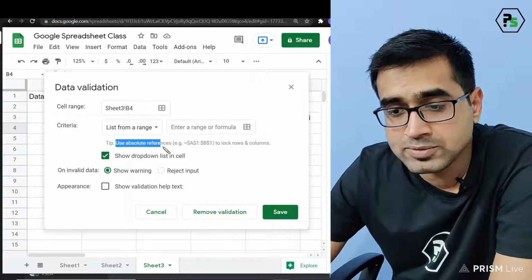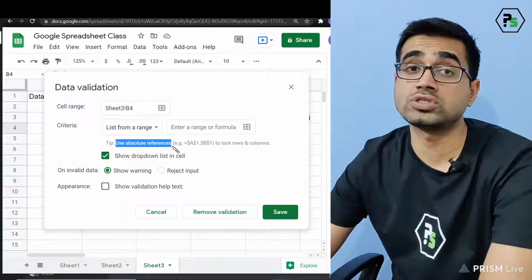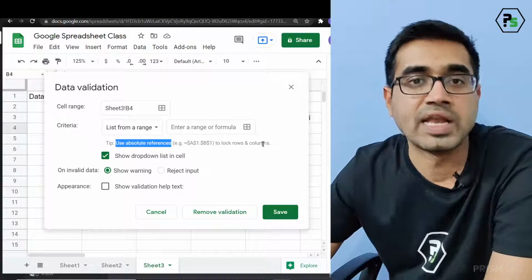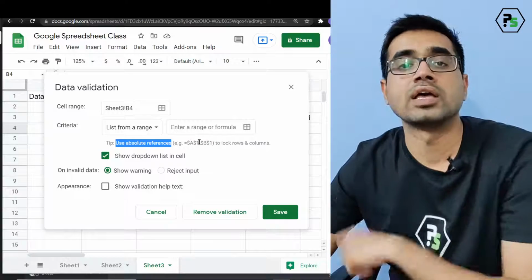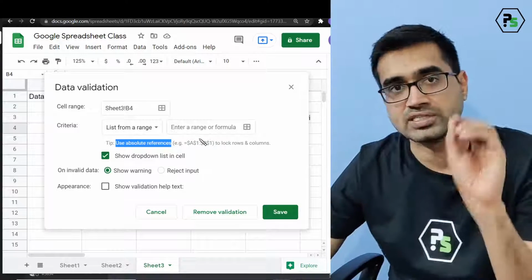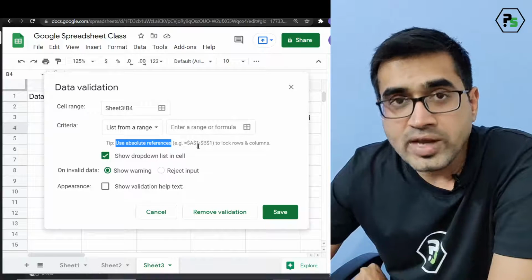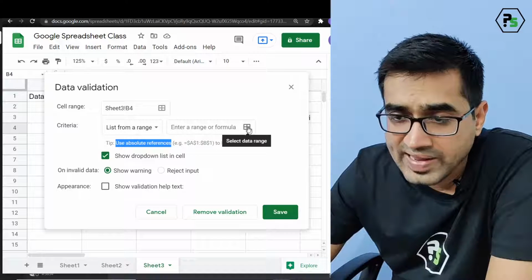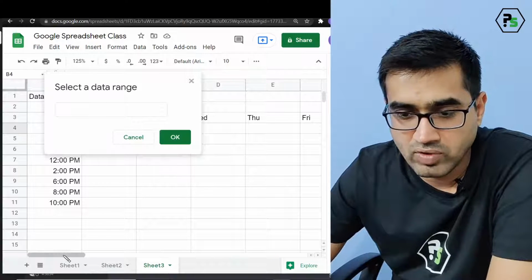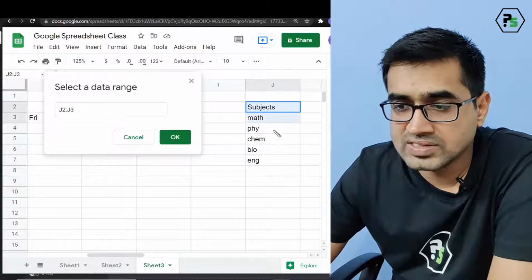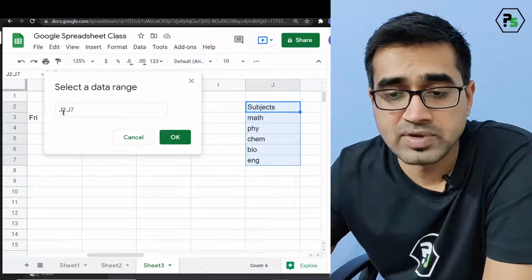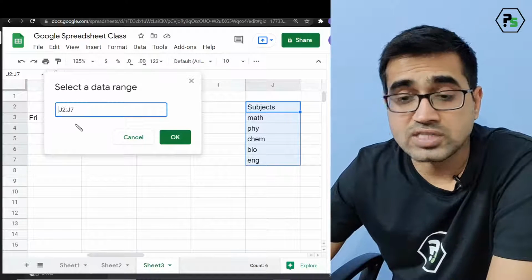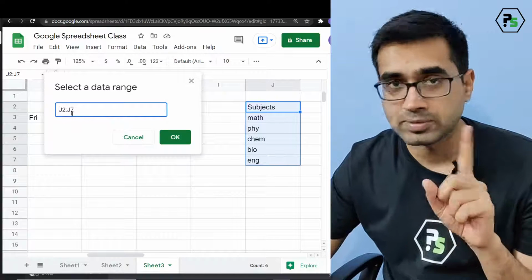Superb. And see what the tip is. It says use absolute references. This is the most important point. I taught you what is an absolute reference. When you lock both rows and columns, only then do you call that reference an absolute reference, and it never changes. It's fixed. You can actually write a column. Now you know that I can click and I can select it. So I'll go here and select it. See, it has popped up J2 to J7. Again, remember, this is not fixed, correct? This is not an absolute reference.